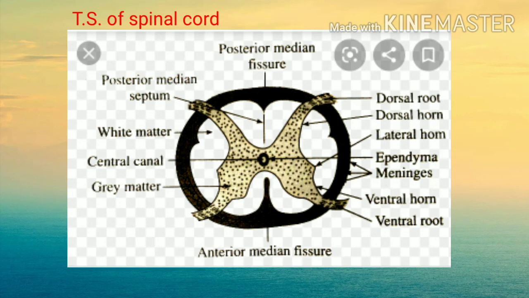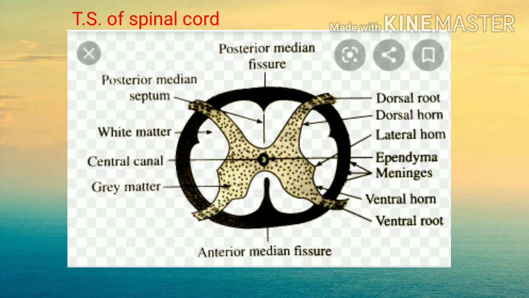Here you will see the gray matter, which is divided into dorsal root and ventral root also. This dorsal root arises from the dorsal horn and the ventral root arises from the ventral horn, and in that the 2 lateral horns are also seen, which are connected to the ventral horn.